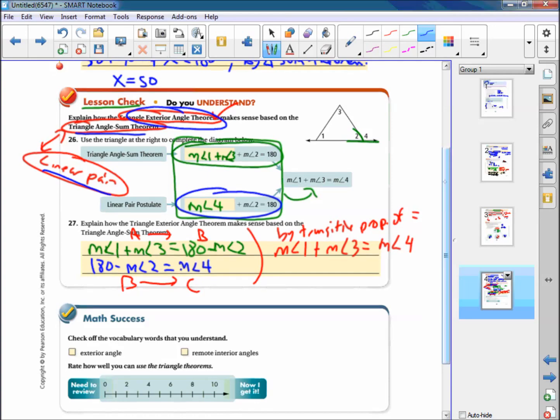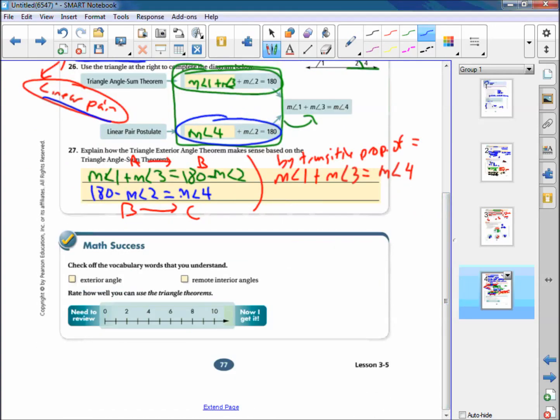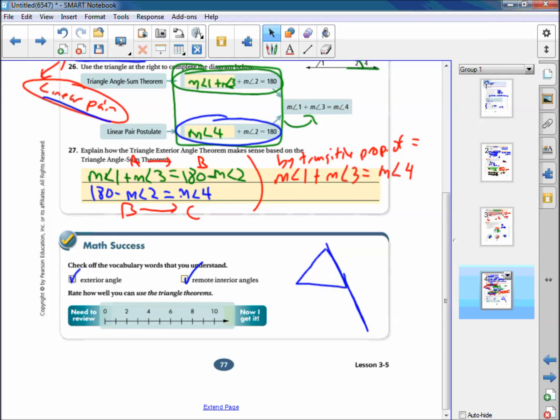All right. So hopefully you know what an exterior angle is now and what the remote interior angles are. For a triangle, that means extend one of the sides. Our exterior angle is going to be here, and the remote interiors are here. So how well can you use the triangle theorems? There's two of them here.